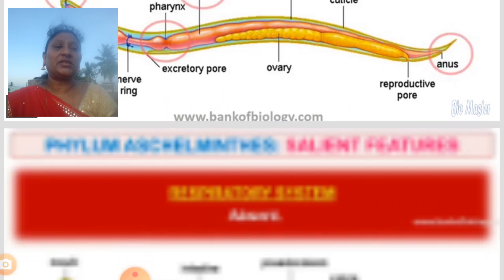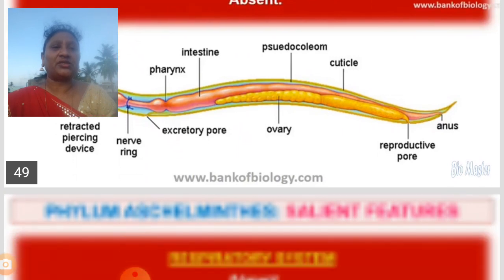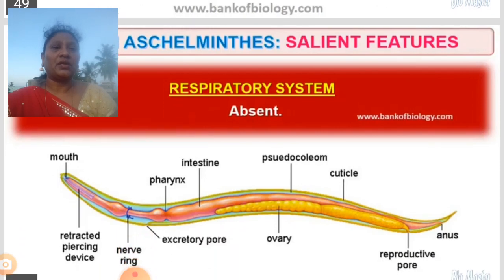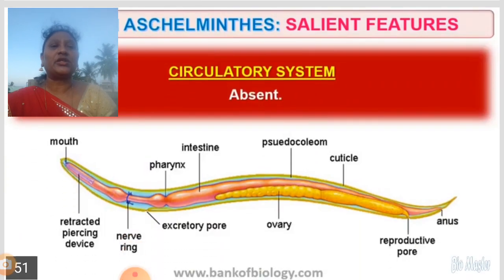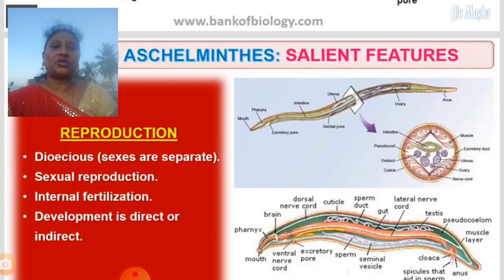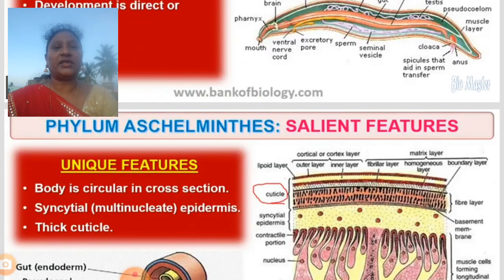Next, the respiratory system is absent. There is no proper respiratory system in the nematodes. Even the circulatory system is absent. Coming to reproduction, they are dioecious, so the sexes are separate. Male is a male, female is a female. They show sexual reproduction with internal fertilization, and development is either direct or indirect. We can see both.